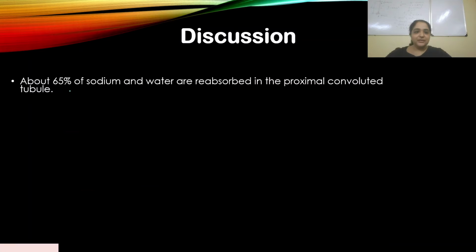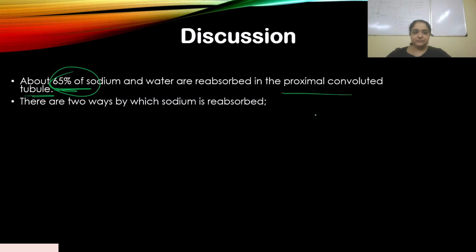So 65% of sodium and water are reabsorbed in the PCT. Now there are two ways by which sodium is reabsorbed. In the Henle's loop question, I explained how there's a counter transport mechanism and a co-transport mechanism, right?